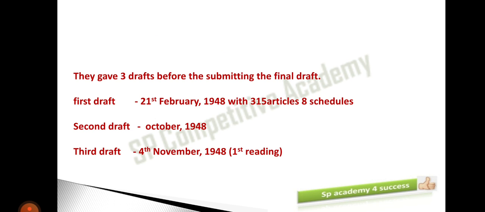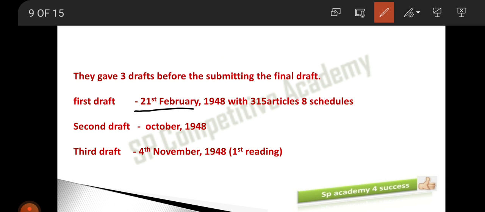The first draft was given on 21st February 1948. And when the first draft was submitted, at that time the number of articles in our constitution was 315 articles and 8 schedules.